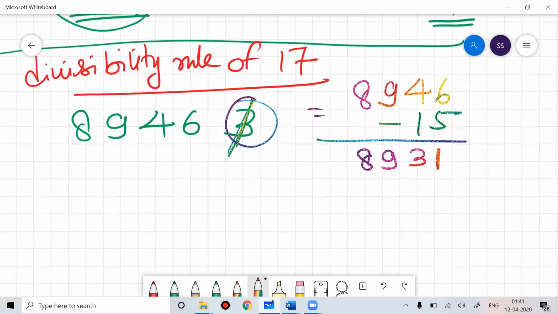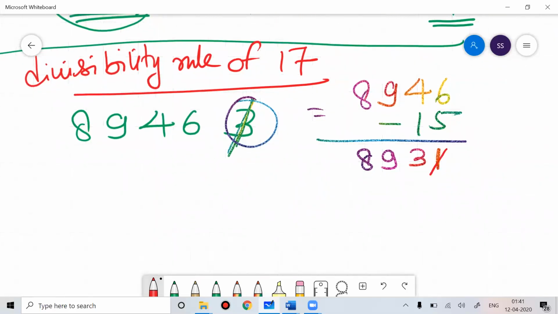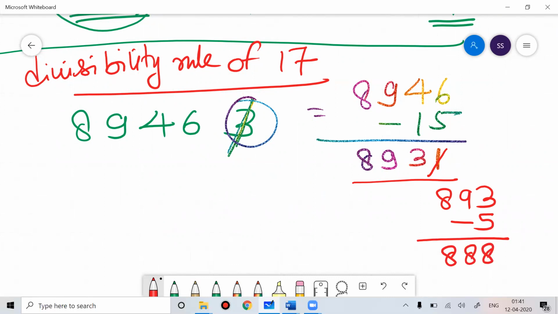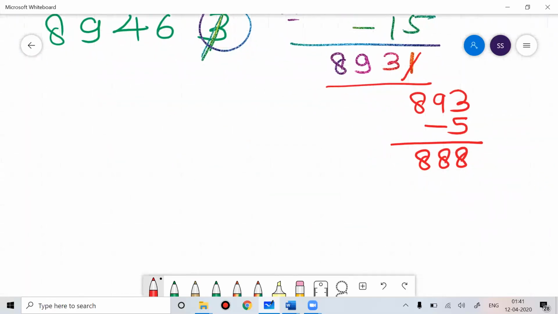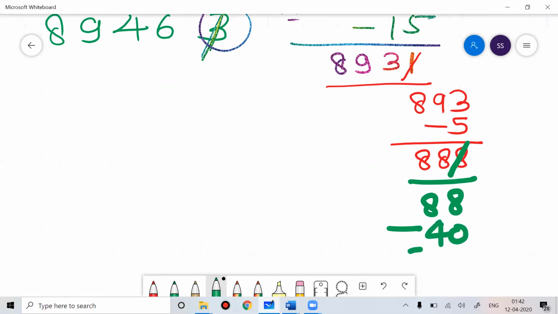Now again the same thing. Ignore the unit digit, multiply it with 5. So you'll get 893 minus 5, which is 888. Now, is 888 divisible by 17? Okay, fine. So what you'll do? Ignore the unit digit: 88 minus 8, 8 5s are 40, so you'll get 48. Is 48 divisible by 17? No. 17 2s are 34, 17 3s are 51.